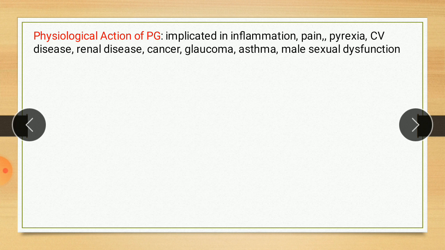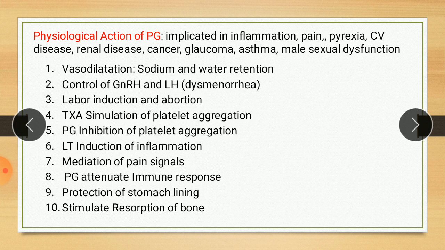Now, the physiological action of prostaglandin. Prostaglandins are important mediators of normal physiological events and have been implicated in a variety of pathologies. They have been implicated in inflammation, pain, pyrexia, cardiovascular disease, renal disease, cancer, glaucoma, asthma, male sexual dysfunction, etc. This led to the development of prostaglandin drug products.